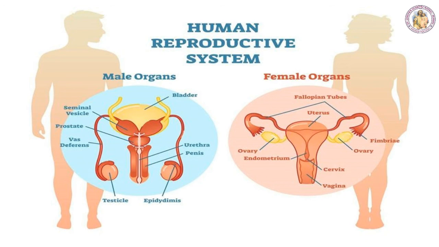The reproductive organs become functional after attaining sexual maturity. In males, maturity is attained at 13 to 14 years. In females, it is attained at 11 to 13 years. This age is known as the age of puberty. During this sexual maturity, hormonal changes take place in males as well as females. For example, secondary sexual characters develop under the influence of these hormones only.